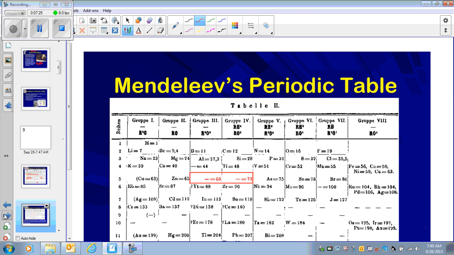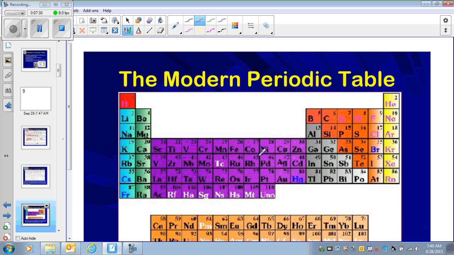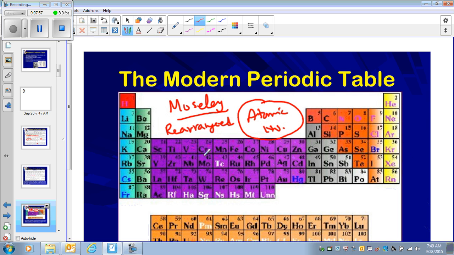The next scientist, you see here, again, same concept. The next scientist who changed the periodic table, brought it from Mendeleev to this modern periodic table, his name was Moseley. Moseley took the same periodic table that was put together by Dmitry Mendeleev, and he rearranged it. He rearranged it by atomic number.